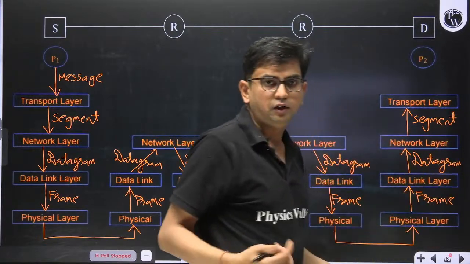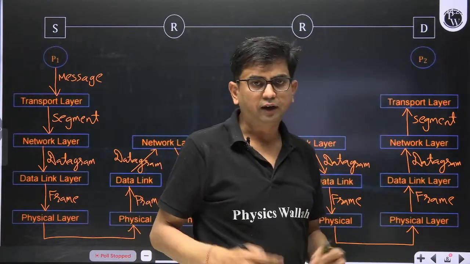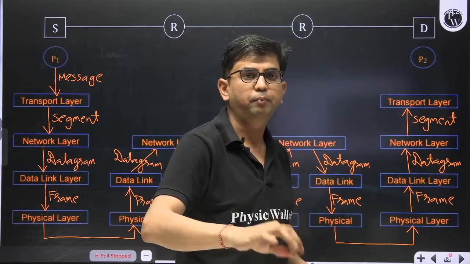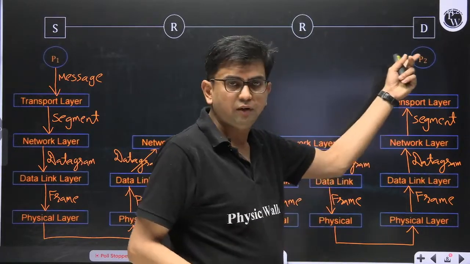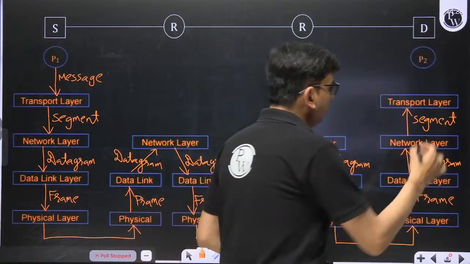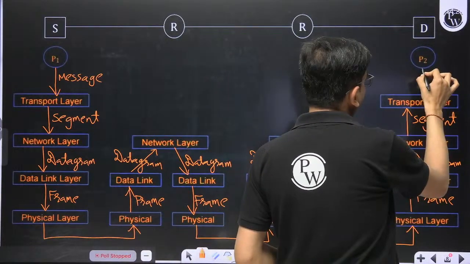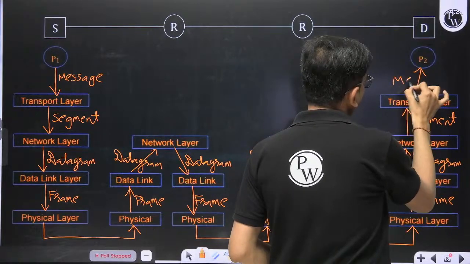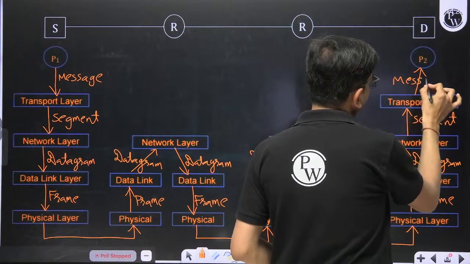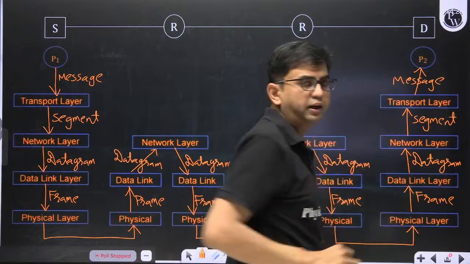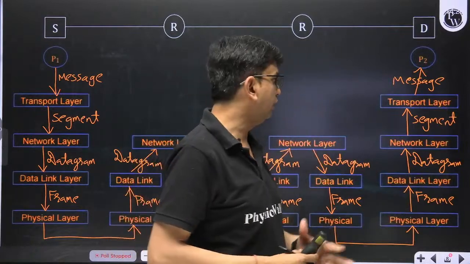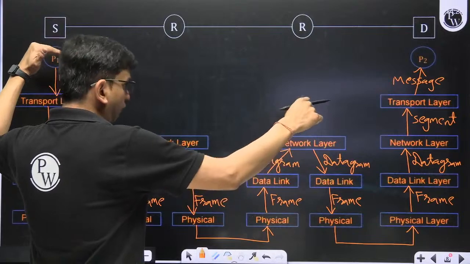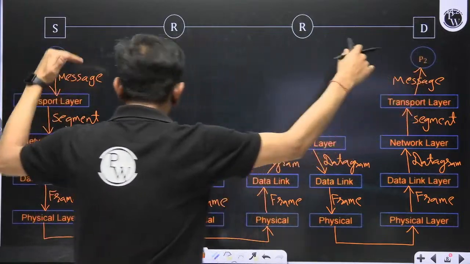Once the segment reaches the transport layer, it has to deal with the destination port number. Based on the destination port number, it will determine the process and the socket, and give the message to it. The message is present in the payload of the segment. It will deliver the message to process 2. So the message is delivered from P1 to P2.